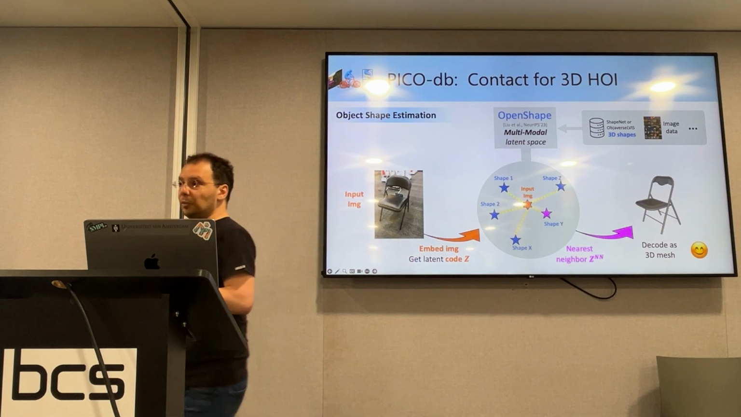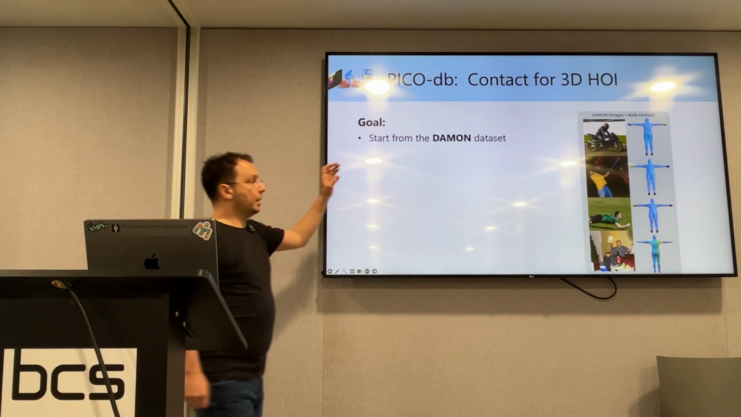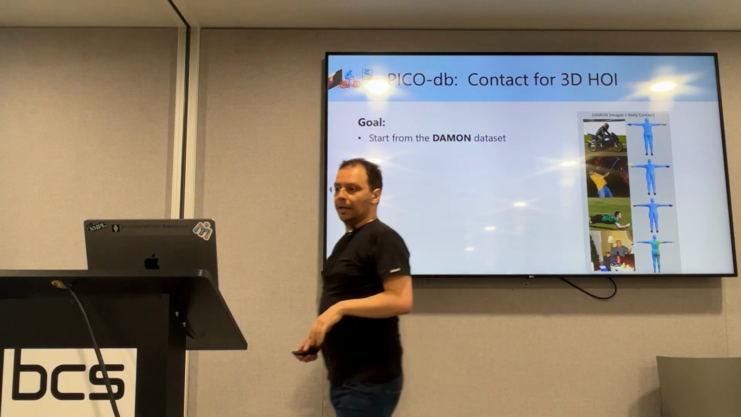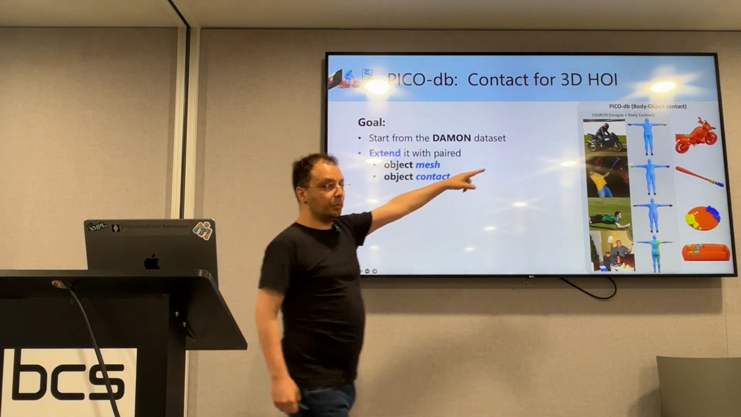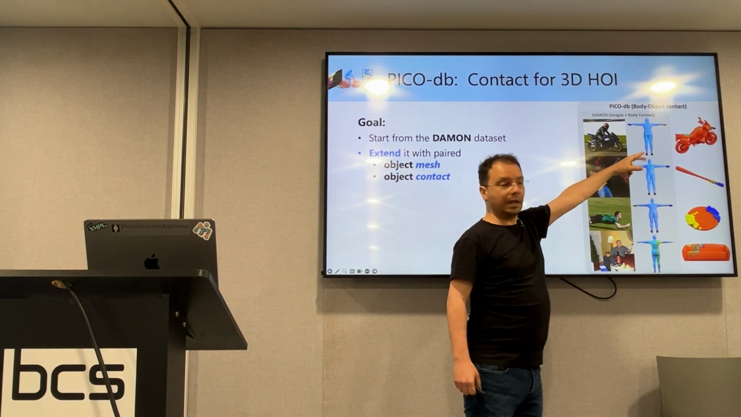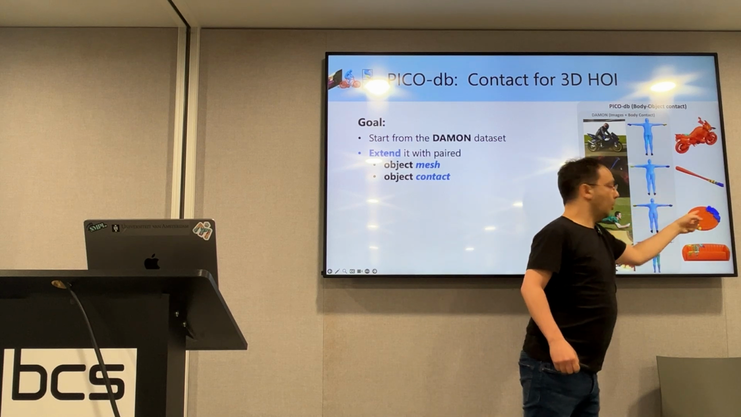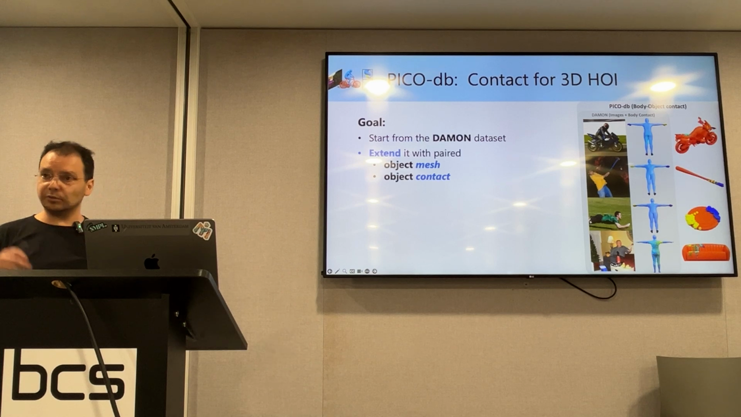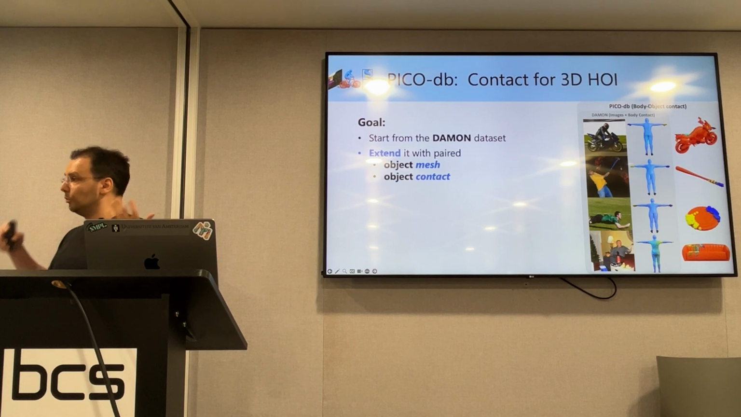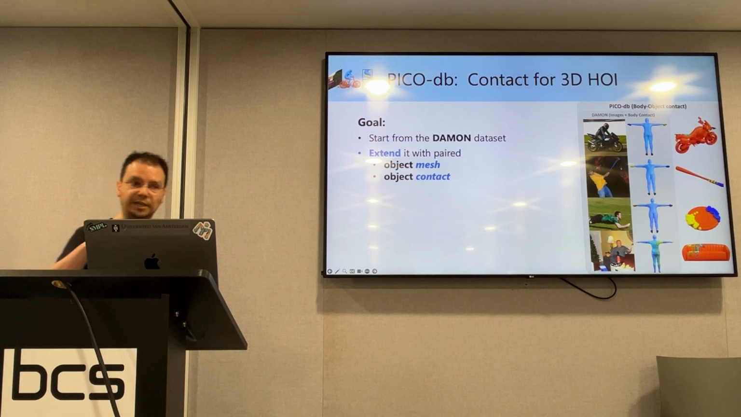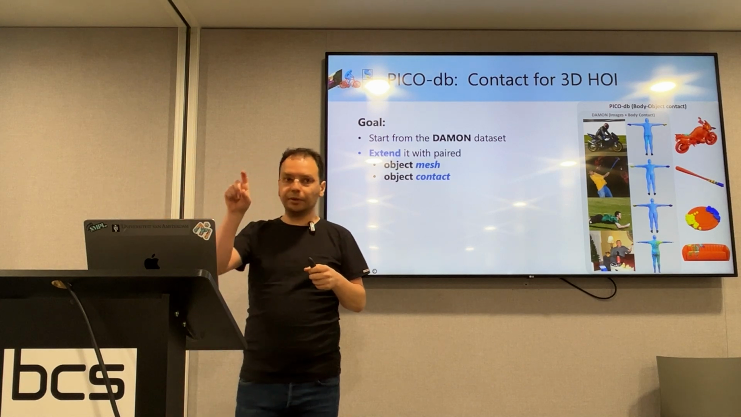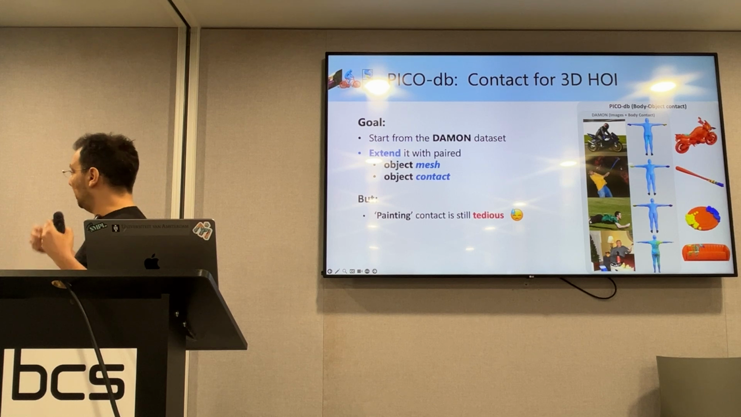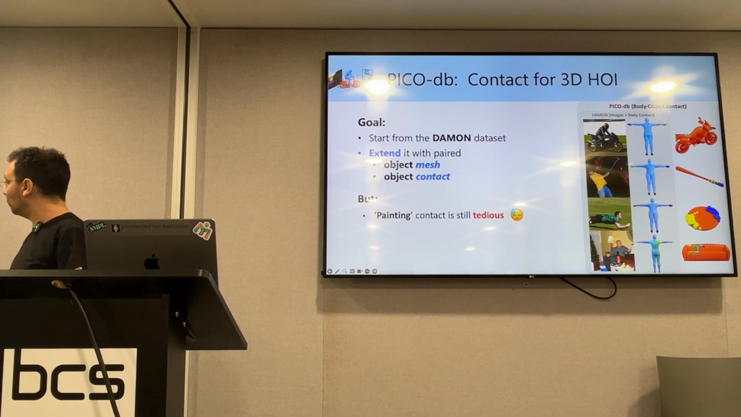So we go back to the previous dataset, DAMON, that pairs images only with 3D contacts on the body. And now we extend this with an object mesh that we recover per image, and also 3D contacts on the object. How do we find these 3D contact annotations on the object? Well, the obvious way is let's do the same thing that we had again. We have the 3D visualizer, so let's hire people, let's spray contacts on the objects. However, first of all, painting objects, I mean, it scales. We did this, and it is useful, but it is still tedious.